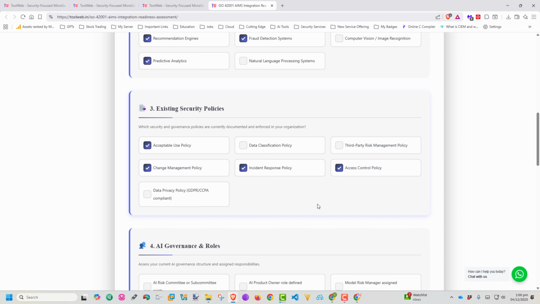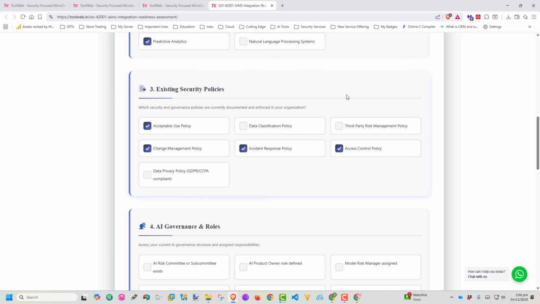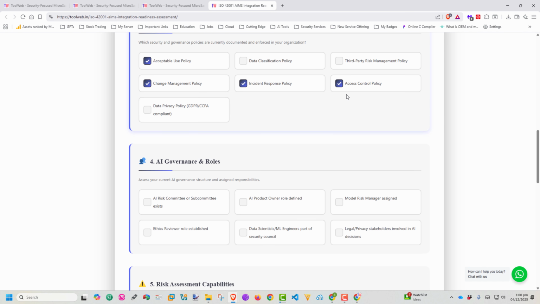And you have phenomenal tools here in ToolWeb as well, and we will see that maybe in the next tool. If you want, we can see DPDP as well. But for this tool, this is what I would like to convey.